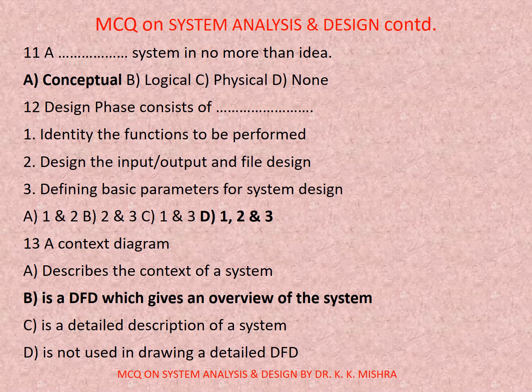11. A dash system is no more than an idea. Options are A. Conceptual, B. Logical, C. Physical, D. None. Correct option is A. Conceptual.